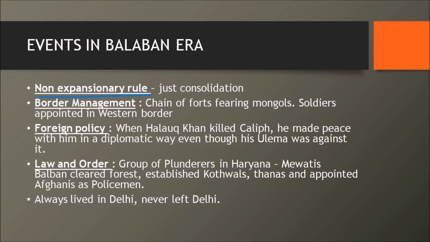The next important thing was border management. He understood that the Mongols are a very dangerous force. So what he did, he built a lot of forts and put soldiers on the western border. That means he's trying to secure his border. On foreign policy, there's this person called Halagu Khan. He had killed the caliph, the same caliph, Khalifa, to whom Balban had sent money and Mansur, right? So even though his ulema was against him making peace with Halagu Khan, he did it.